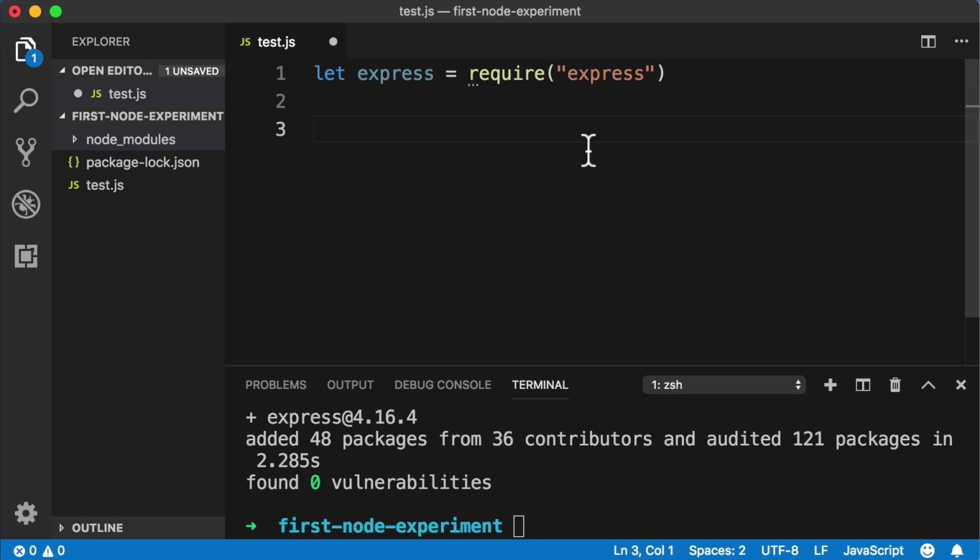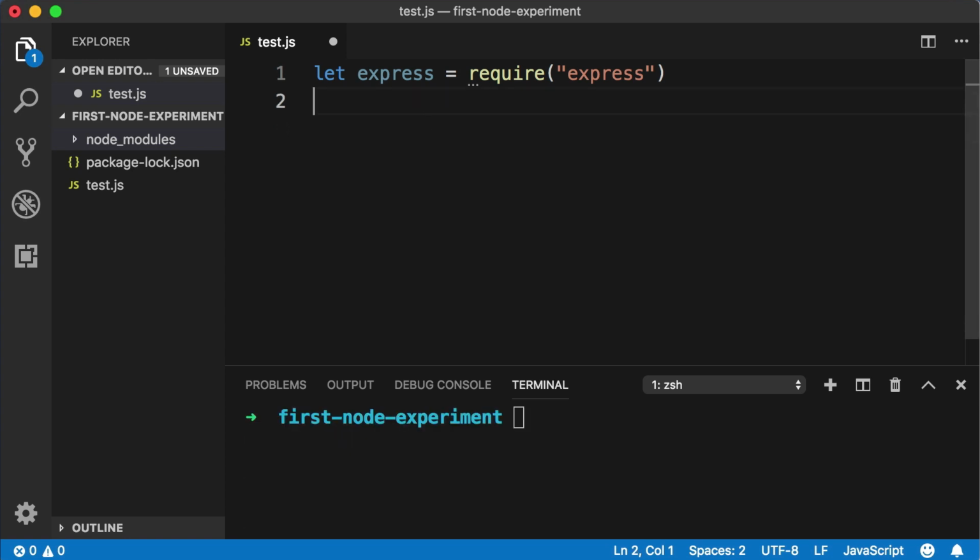Let's pick up right where we left off. In the first part of this lesson, we used npm in the command line to download Express. And up in our file, we've written this line of code to get Express ready. Now we can actually begin to write code that uses Express to build a server. So let's create a new variable. So let, and then you can name it anything you want, but I'm going to name it ourApp. And let's set it to equal, and then just call express.